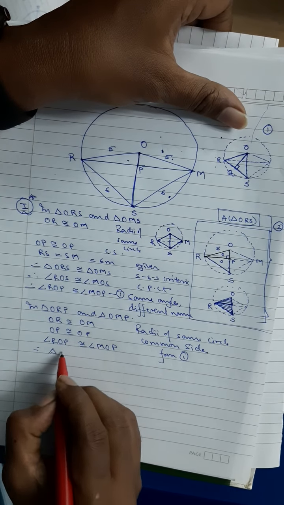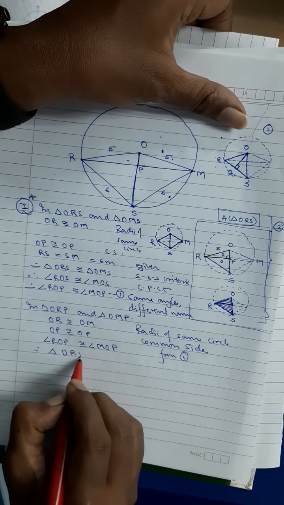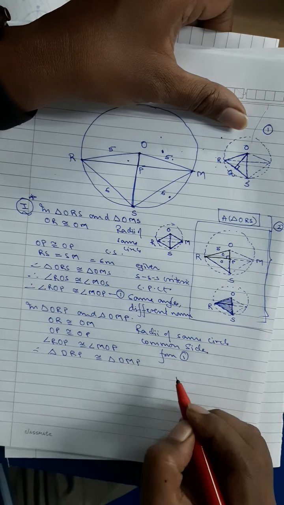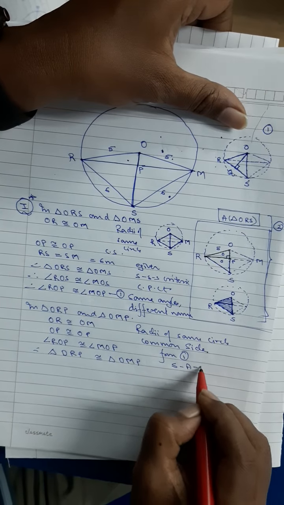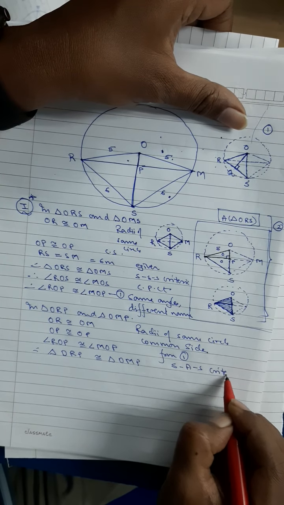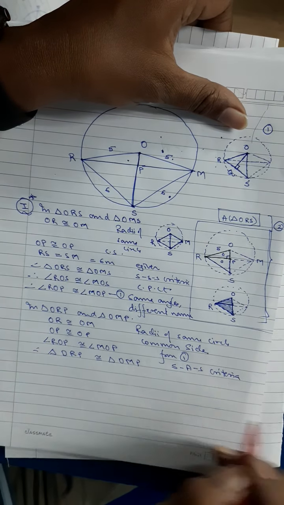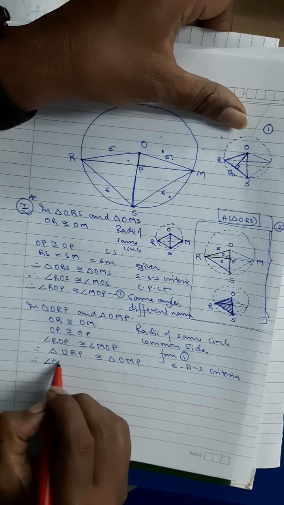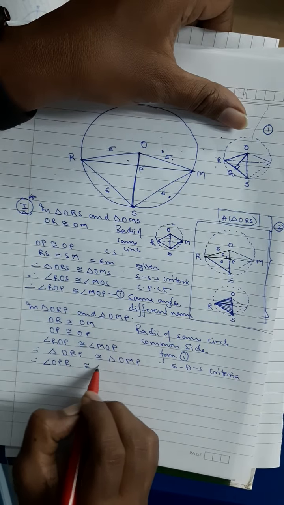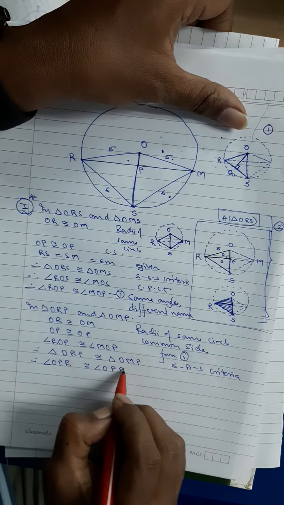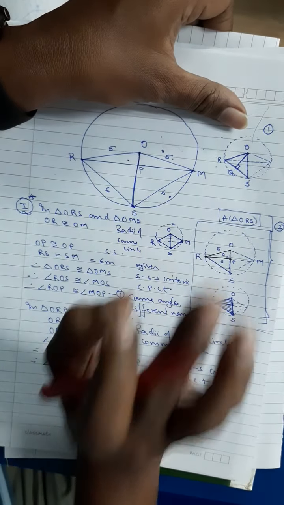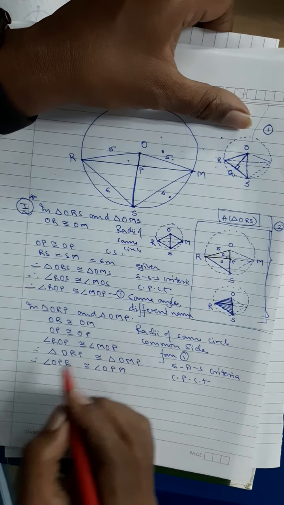Therefore triangle ORP is congruent to triangle OMP by SAS criteria. Therefore you will tell angle OPR is congruent to angle OPM, CPCT. Try to understand, but this only says that they are congruent, 90 degree is not yet done.